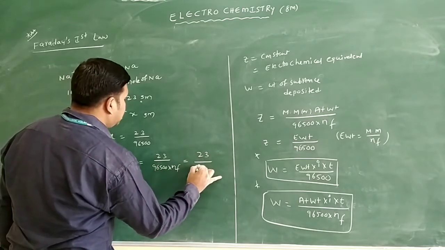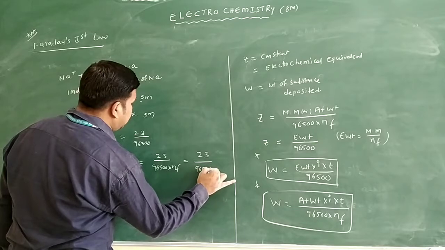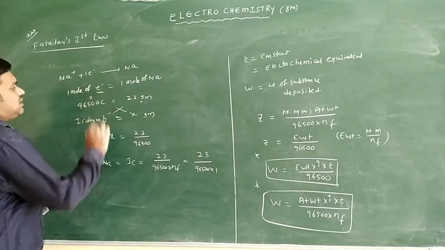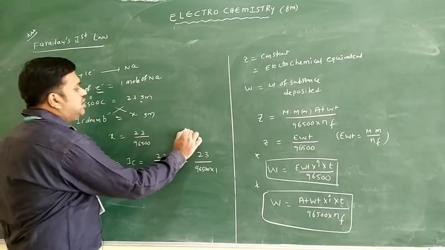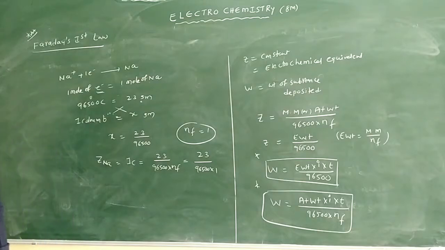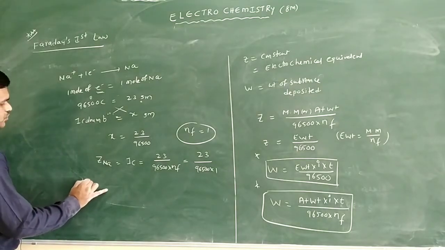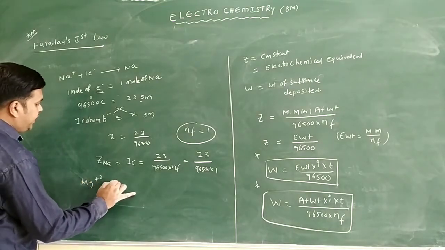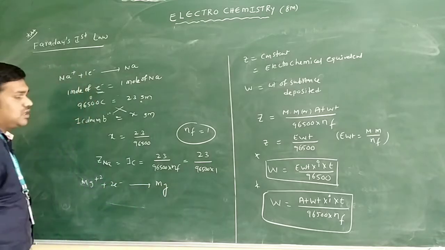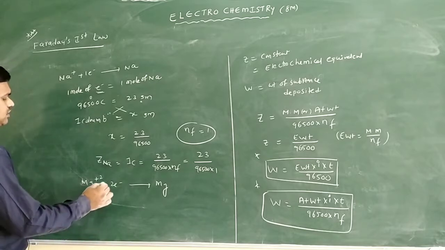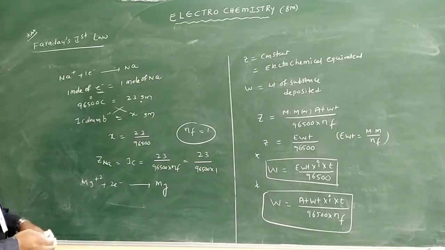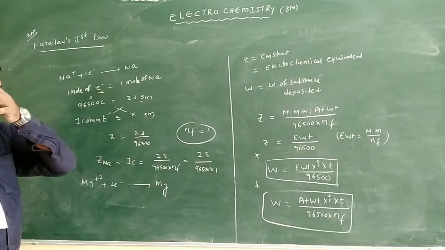You will write here 23 by 96500 into n factor, where n factor is 1. Why? Because it gains 1 electron only. Suppose I am taking Mg2+. Mg2+ gains 2 electrons and is converted into Mg. So 2 moles of electrons are gained for 1 mole of magnesium.